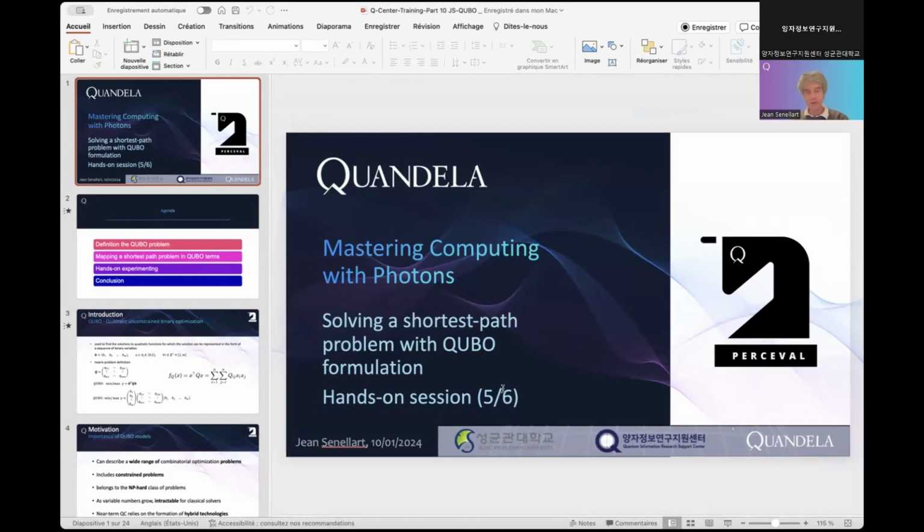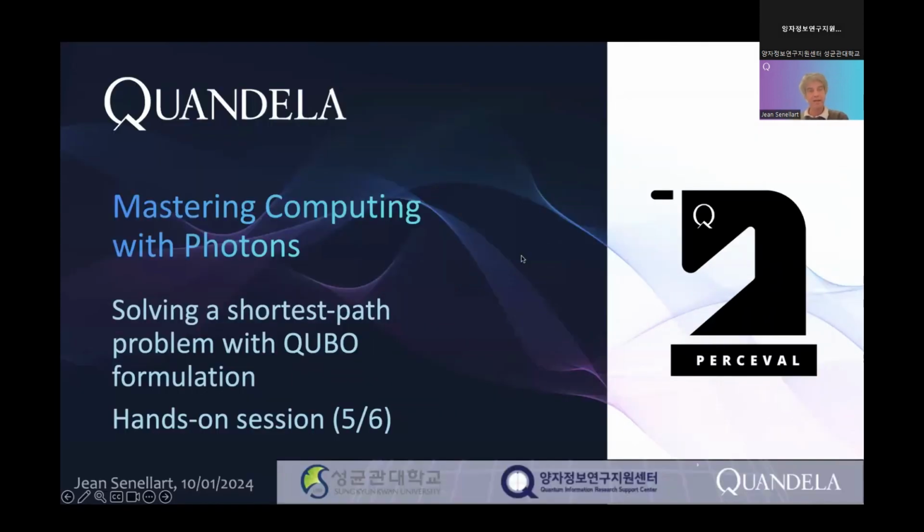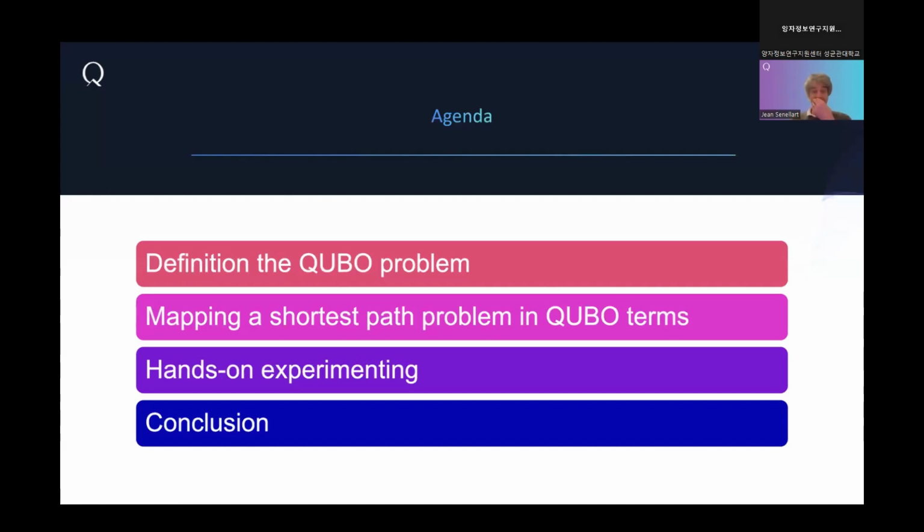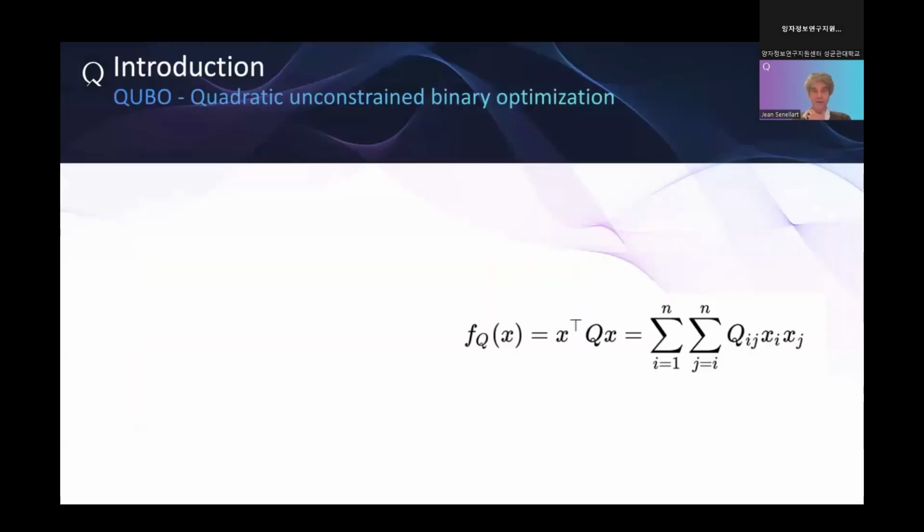We'll be talking about solving the shortest path problem with QUBO formulation. There are multiple things to explain here. First, what is the shortest path problem? What is the QUBO formulation? How do we implement that on the QPU, the photonic QPU? I will go through that part today, and we'll be doing the implementation work tomorrow in the last class. So here's what I will be doing: definition of the QUBO problem, definition of the shortest path problem, mapping the shortest path problem in QUBO terms, experimenting with that together, and concluding on all of that.